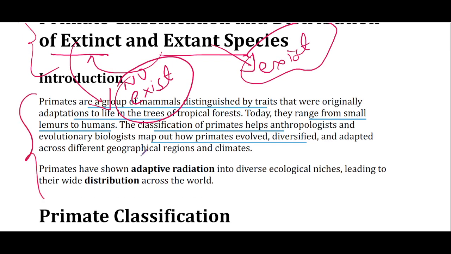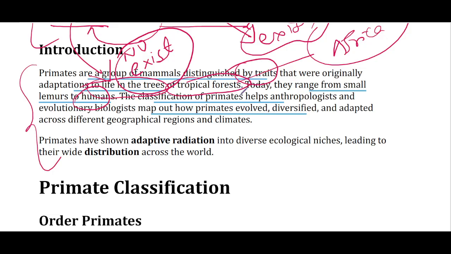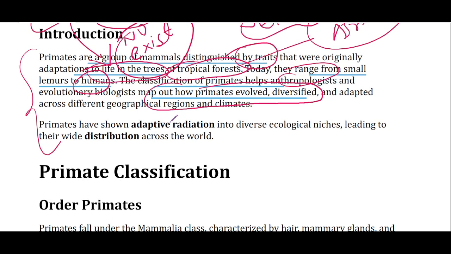Now, primates are a group of mammals that are distinguished by many traits such as bodily hair, metabolism, reduced snout, forward-facing eyes, and they were originally adapted to life in trees, arboreal life in tropical forests of South Africa. And today they range from small lemurs to humans. And this classification helps anthropologists to map out how primates evolved and diversified, because primates have shown adaptive radiation into diverse ecological niches, leading to the wide distribution across the world.